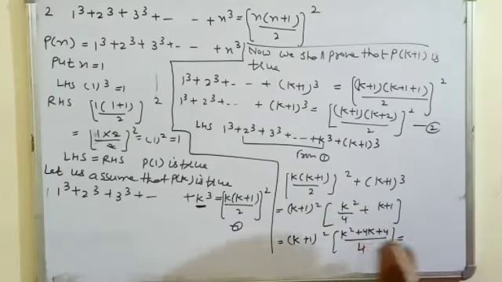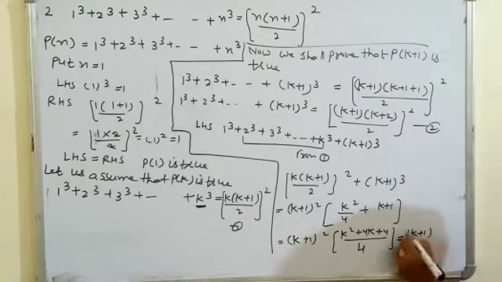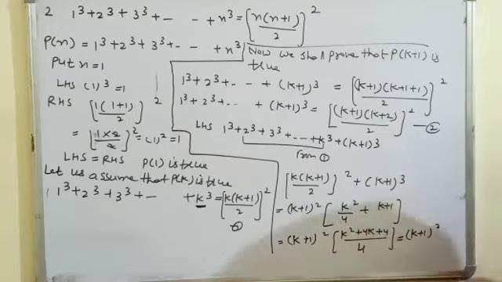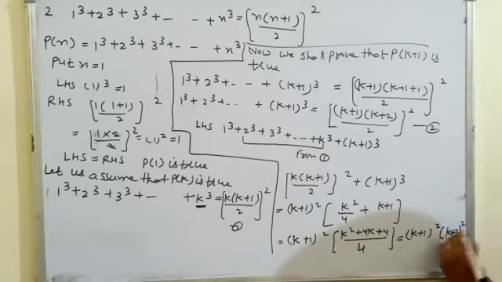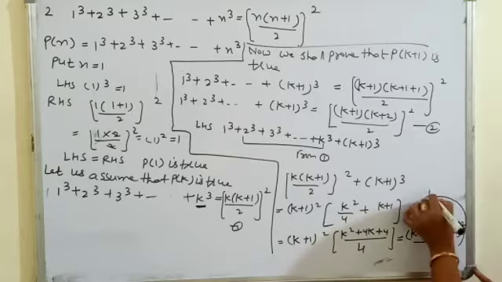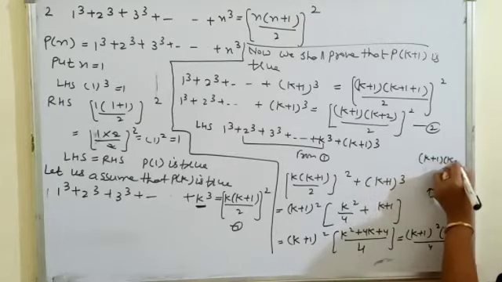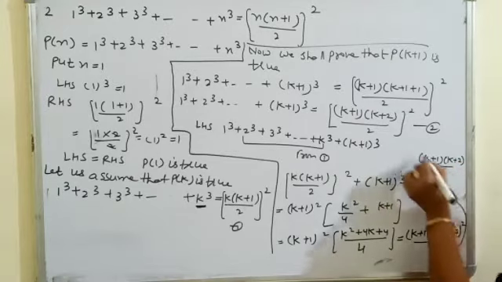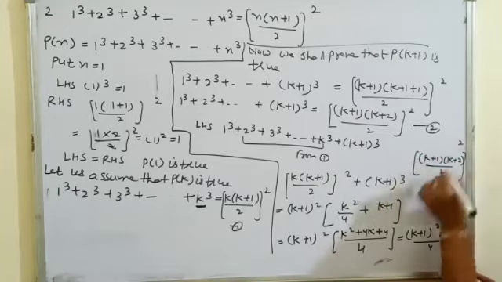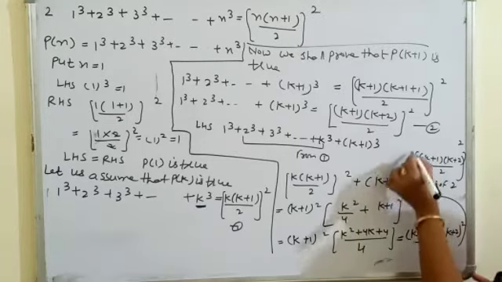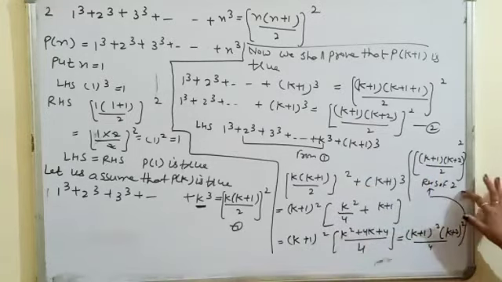Yes, you can see this is a square plus b square plus 2ab. It means it is the whole square of k plus 2 upon 4. So we can write it as k plus 1 into k plus 2 upon 2 whole square, which is equal to RHS of the second.